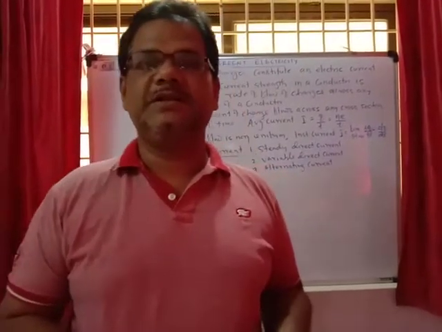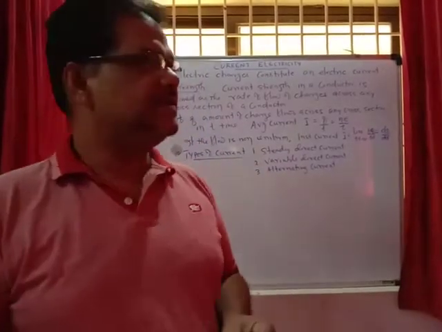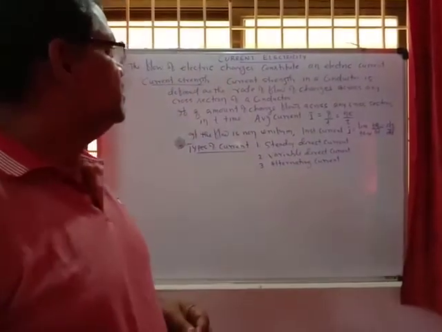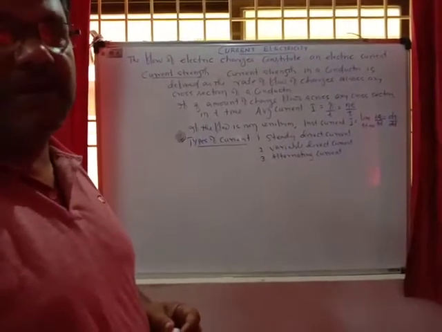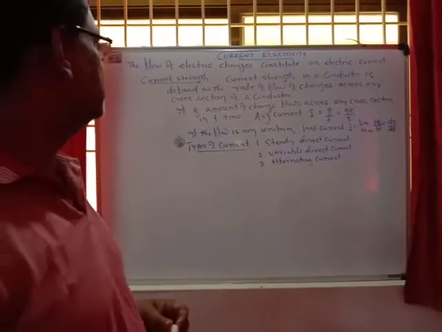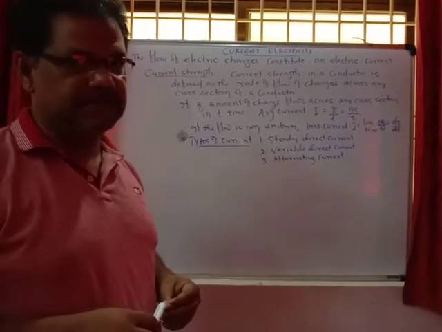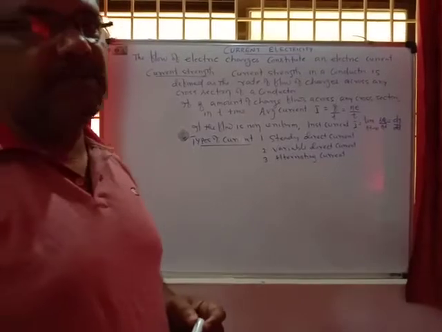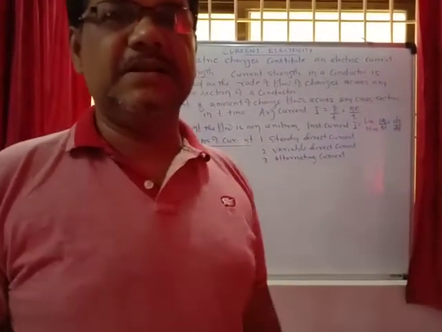Today we have to discuss the new chapter, that is current electricity. From this chapter, you should know what electric current is. The flow of electric charges constitutes electric current. Whenever charges move in a uniform direction across any cross section of the conductor, that constitutes the electric current.